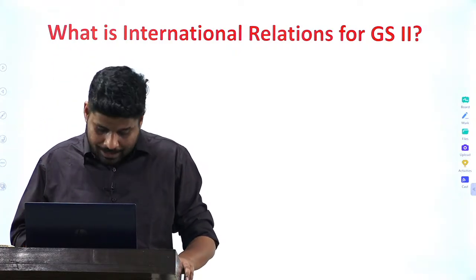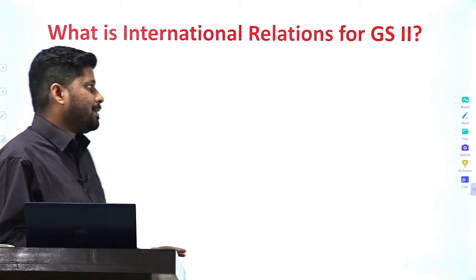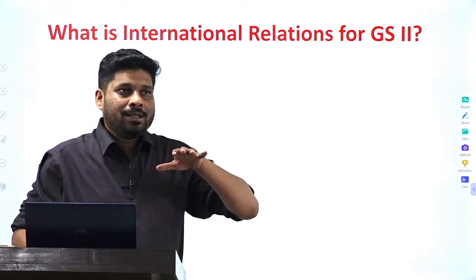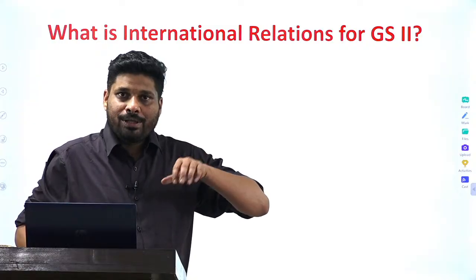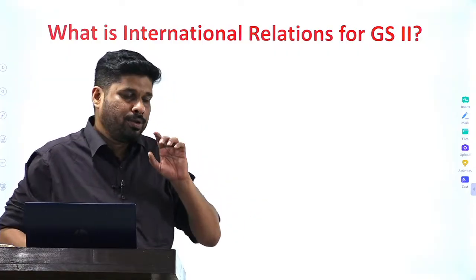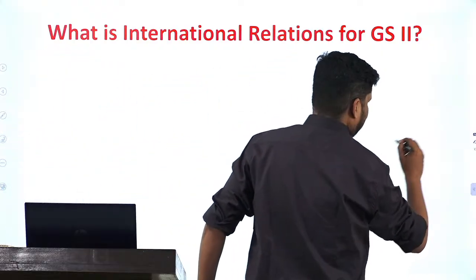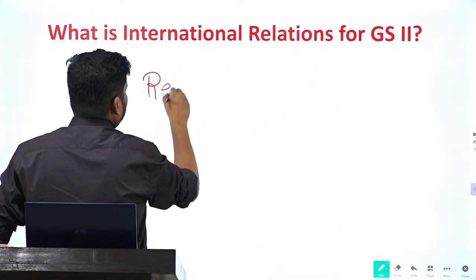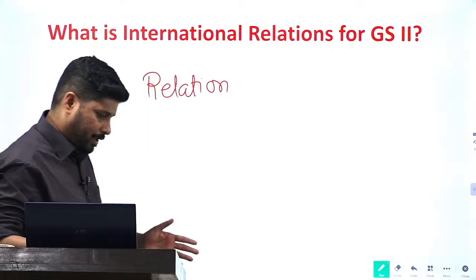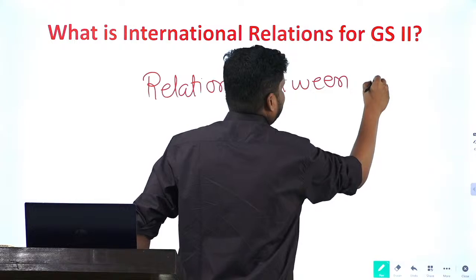So what basically is international relations? As far as GS paper 2 is concerned, it is not just according to me; after we at GSScore went through PYQs, this is what we have understood. International relations for GS paper 2 is basically the relation, of convergence, of divergence, whatever it might be, between international entities.